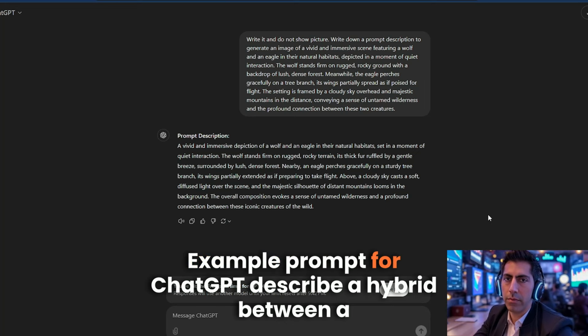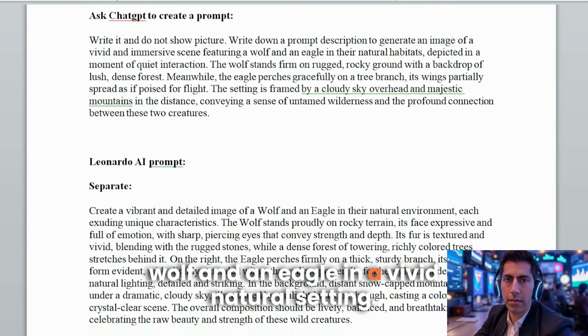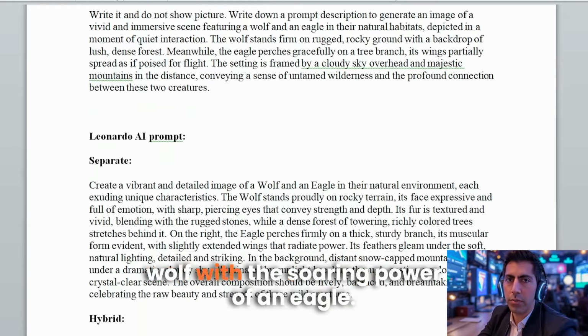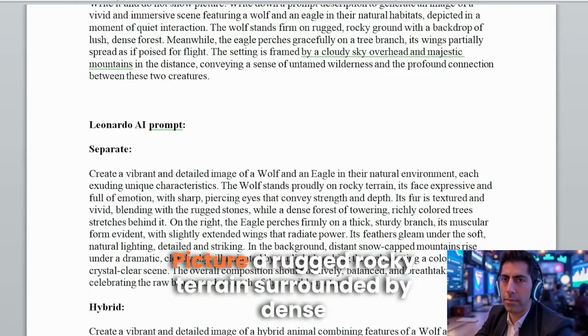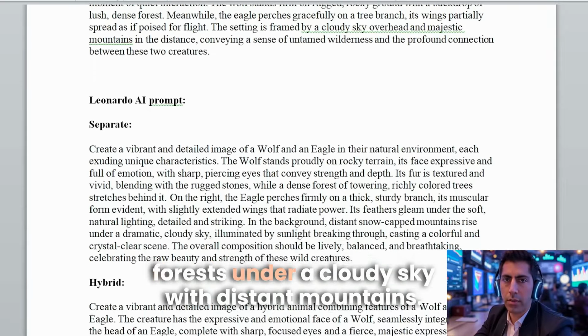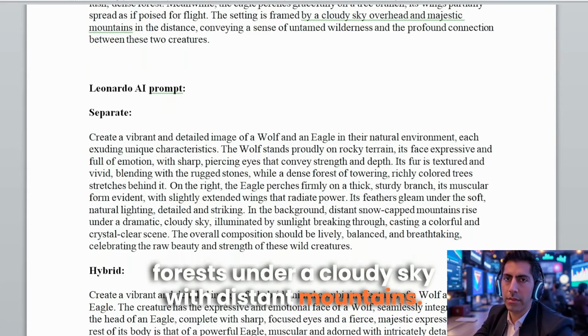Example prompt for ChatGPT. Describe a hybrid between a wolf and an eagle in a vivid, natural setting. The wolf-eagle should combine the agility of a wolf with the soaring power of an eagle. Picture a rugged, rocky terrain surrounded by dense forests under a cloudy sky with distant mountains.